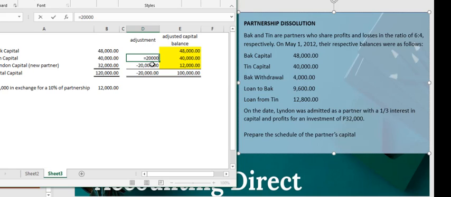For Tin, it's 40%. For Back, it's 60%. Okay, so the adjusted capital balance: now Back has 60,000, Tin has 48,000 by just admitting Lyndon. And this is the bonus to the old partners.